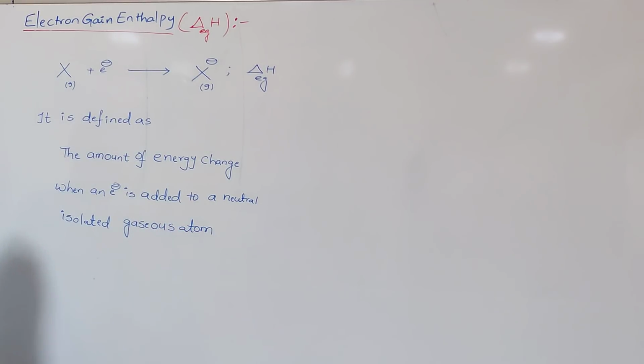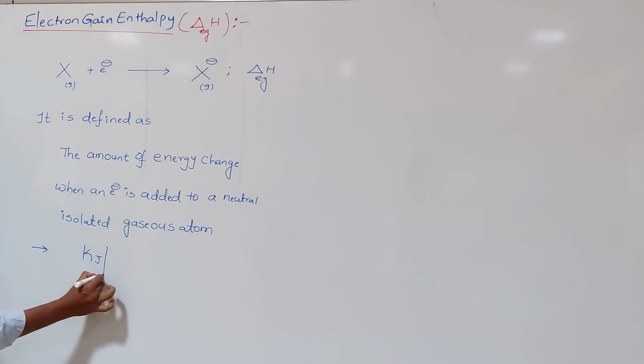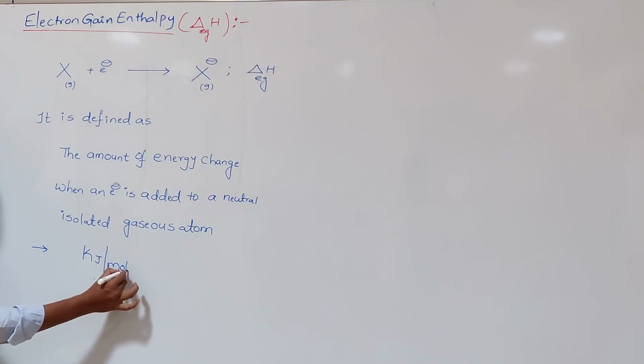That is called electron gain enthalpy. Like ionization enthalpy, the electron gain enthalpy is also expressed in terms of kilojoule per mole.